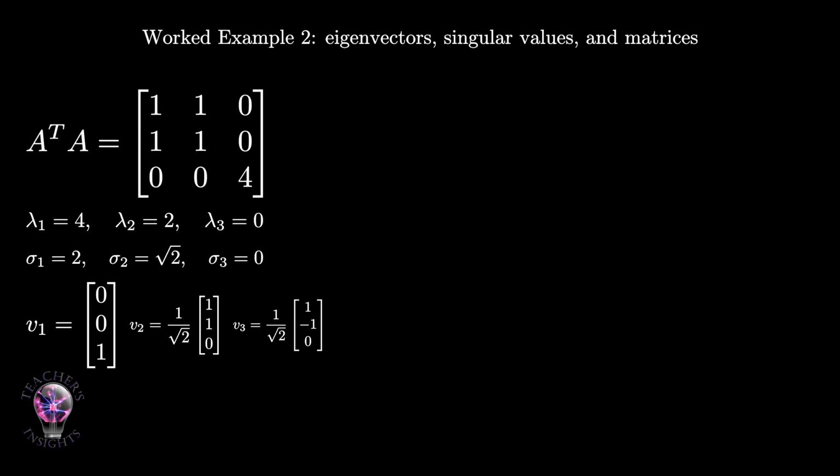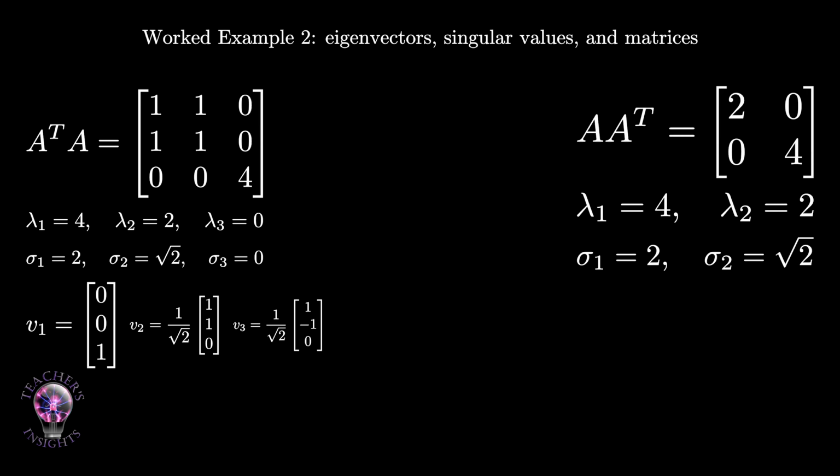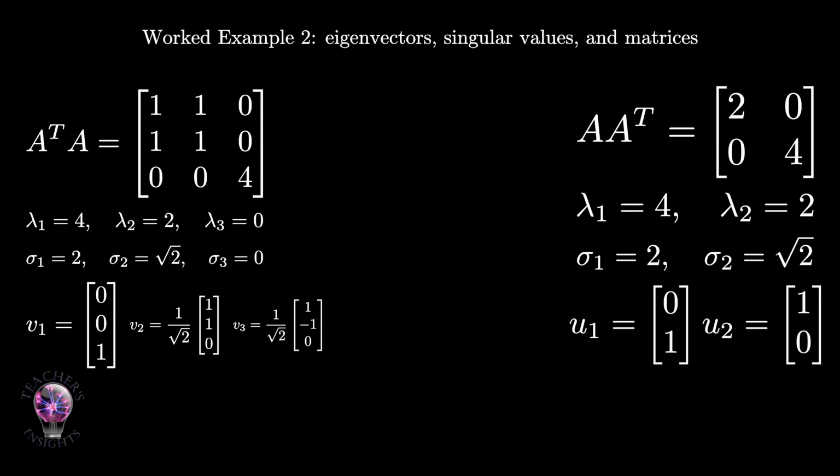Now look at AA transpose. AA transpose equals the 2 by 2 diagonal matrix with entries 2 and 4. We list the eigenvalues in descending order to match the singular values. The eigenvalue 4 has eigenvector u1 equals 0, 1. The eigenvalue 2 has eigenvector u2 equals 1, 0. So, U equals the 2 by 2 matrix with first column 0, 1 and second column 1, 0.